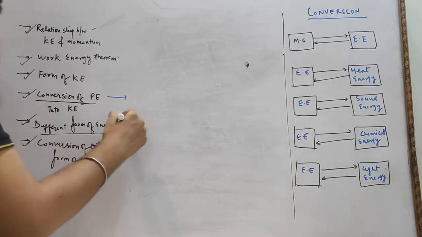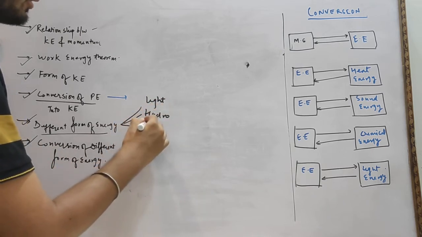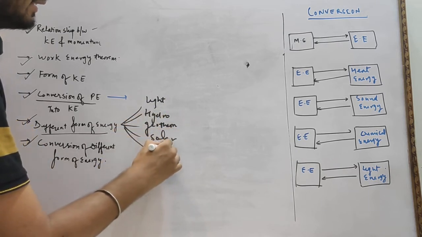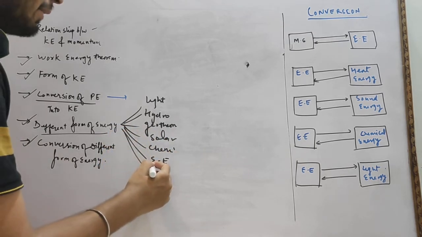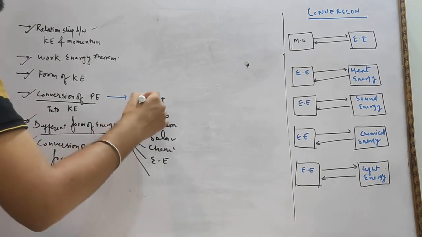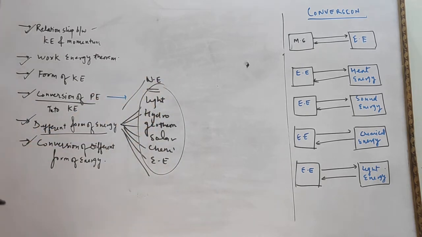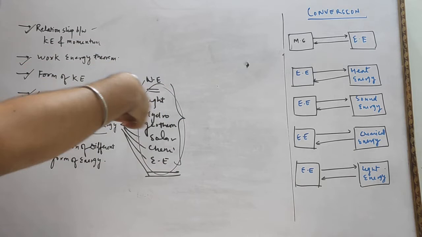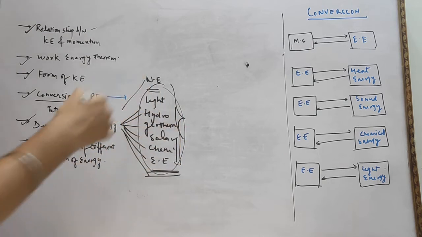Different forms of energy: light energy, you know very well; hydro energy, water; geothermal energy, solar energy, chemical energy, electrical energy, nuclear energy. So I think you people must go through the book. What are the different forms of energy? You will cover all the forms and types of energy in a later portion of this book. In whole class 10 you will study all forms of energy.